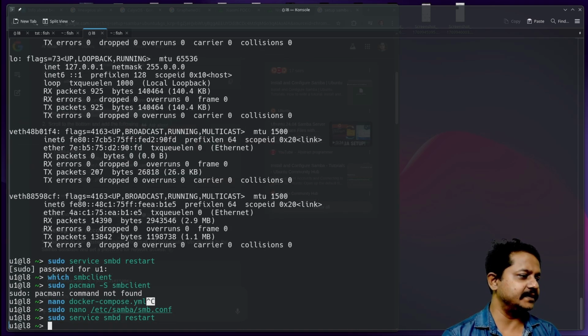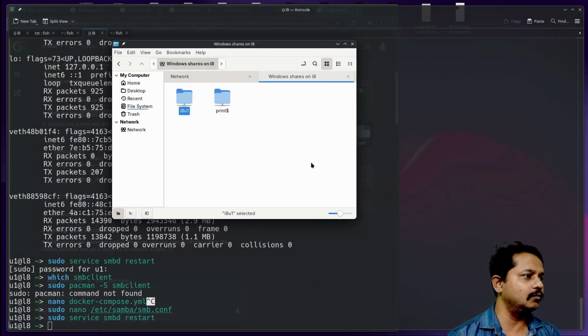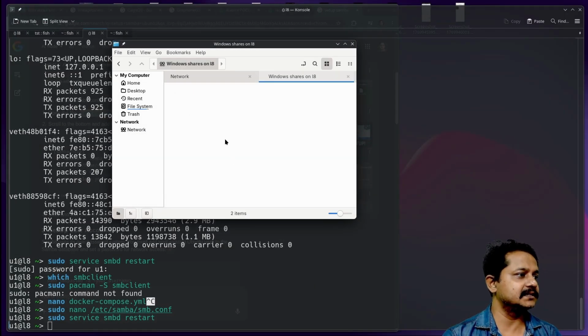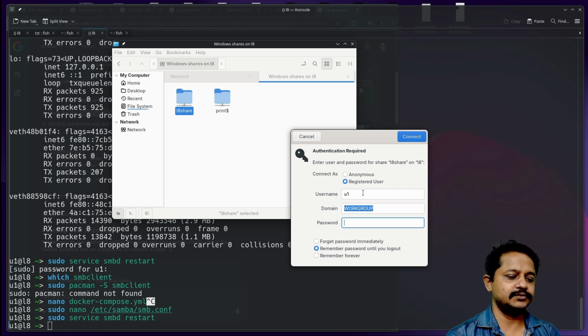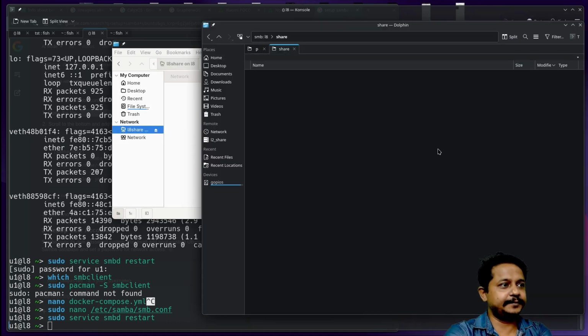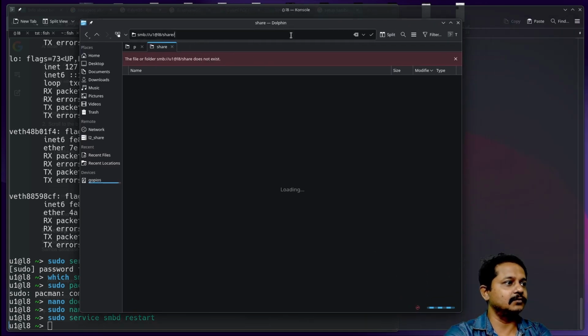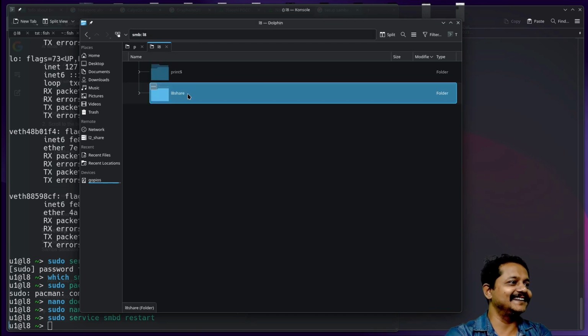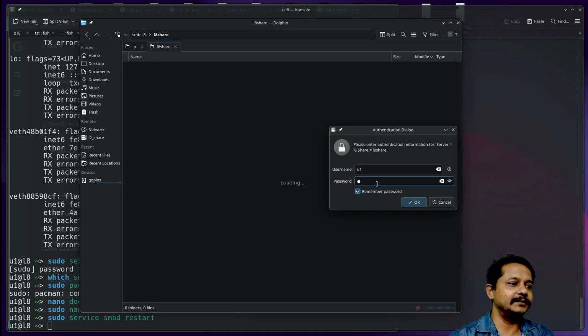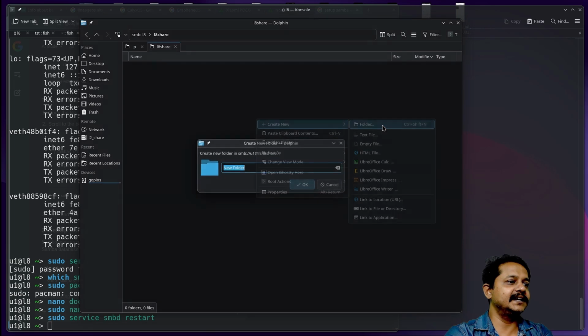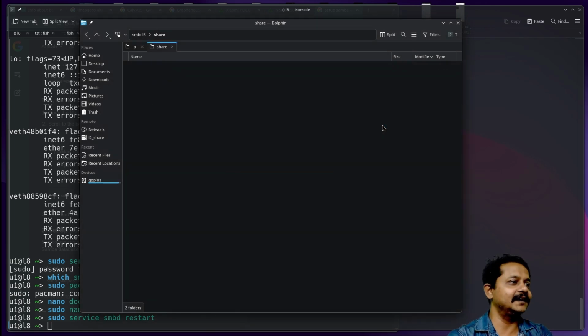Sudo service smbd restart. I think now we'll be able to. File does not exist. Username E1, password 0, and I expect Dolphin to work now. Will it work? No, still doesn't work, and it is trying to open. Still it is doing something. I see it is working now. E1 password, remember password. Folder is empty. Create a file. It is working fine.